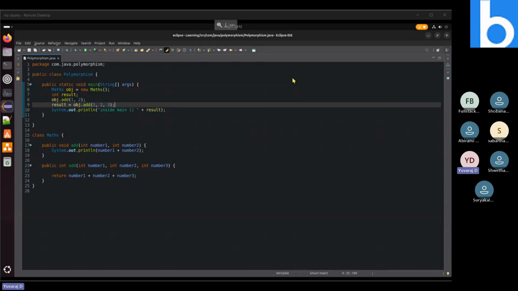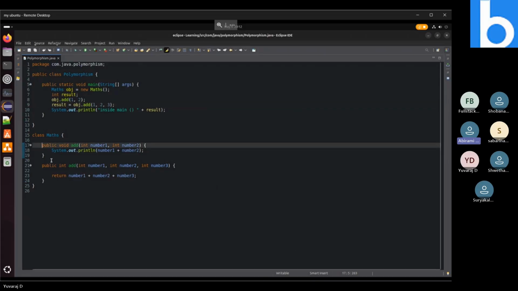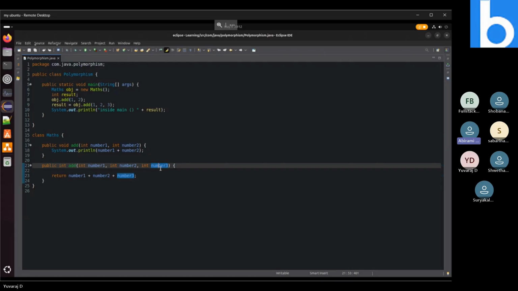Can I ask a question? Yuvraj, I have one doubt. Okay, yes, Abhirami. In line number 17 and line number 28, we are getting some values in parameters, int number1 and number2. And in line number 21, we are getting number1, number2, and number3. What if we are using two methods with the same number of parameters? In line number 21 we are having 3, and in line number 17 also we are having 3. But while we are giving the input, which method will it take first?